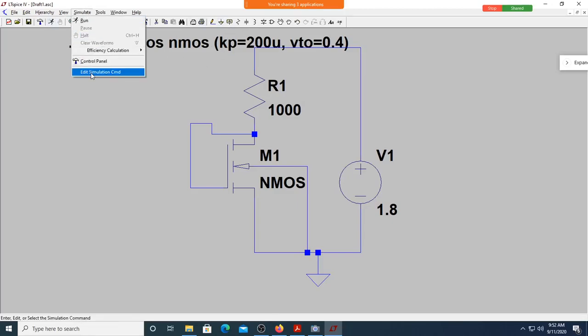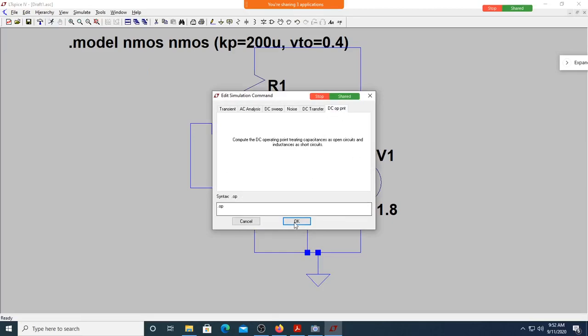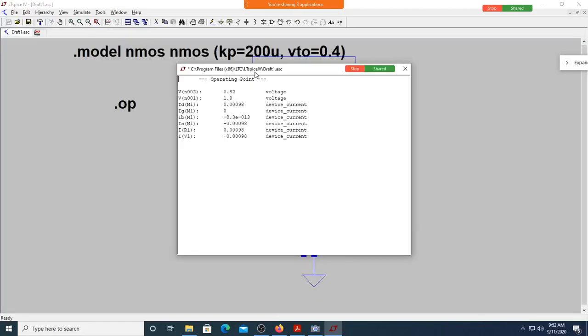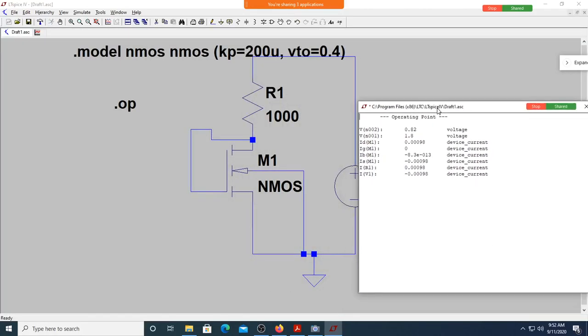Then if I go to the simulation command, dot op is enough to get the currents, no? Current through this transistor. Can you see how much the current is? Manu? Yes, sir. Is it 0.98 milliampere? Yes, sir. Correct. So this is how you can easily find it out. Done with all of you.